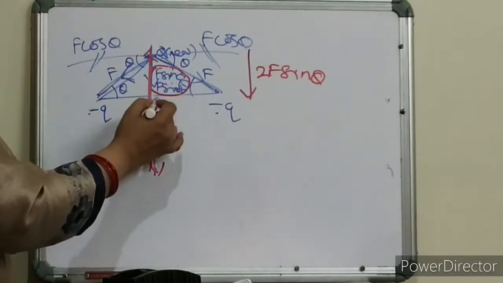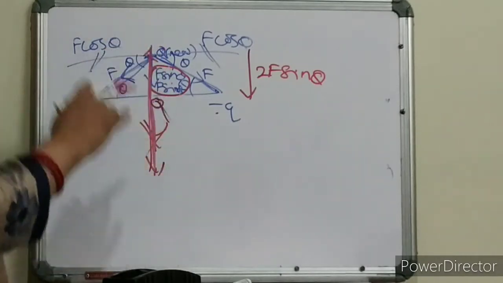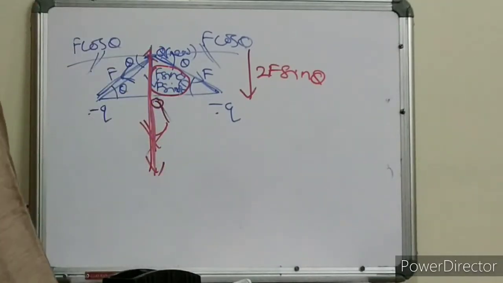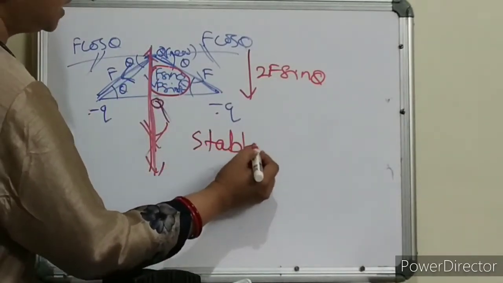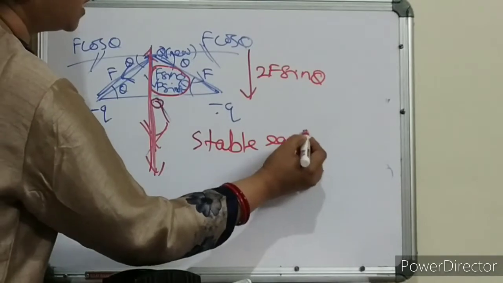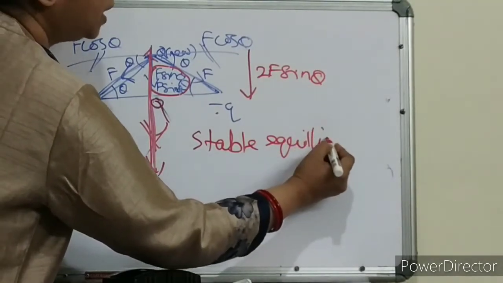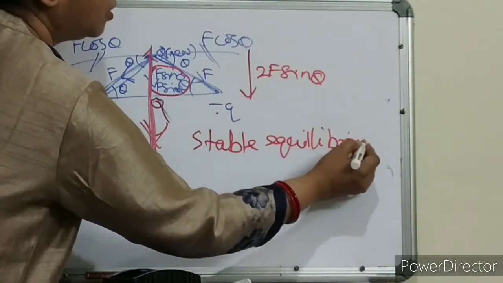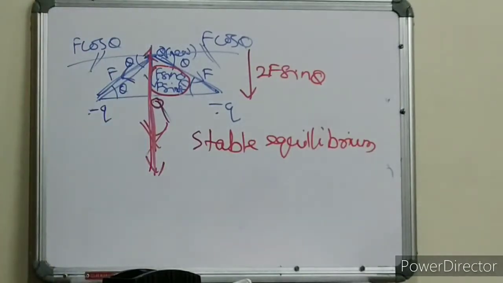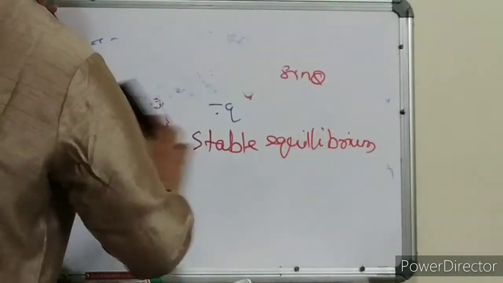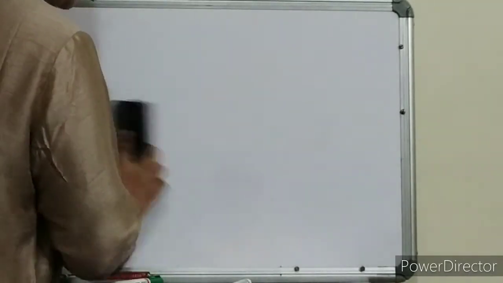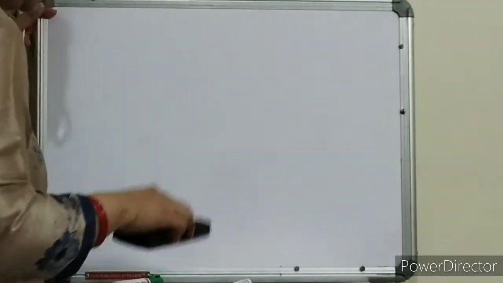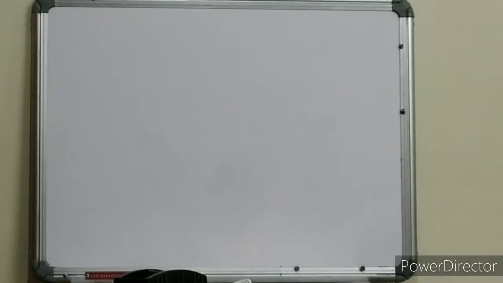So now you can see this Q is coming back, returning back to its mean position. That means this is the case of stable equilibrium. Clear, children? This is the case of stable equilibrium. Okay, now we'll discuss the next condition. All possible conditions I am discussing so that in one video only you will get all the concept.